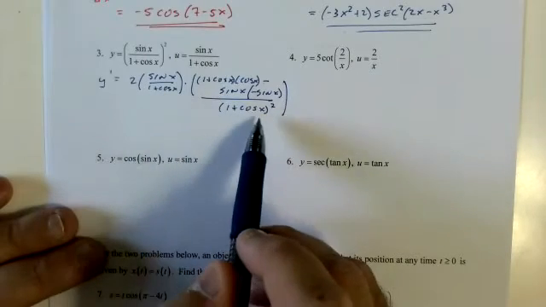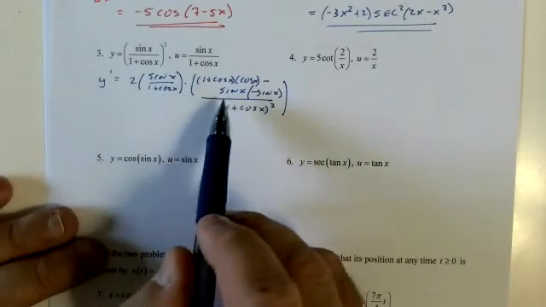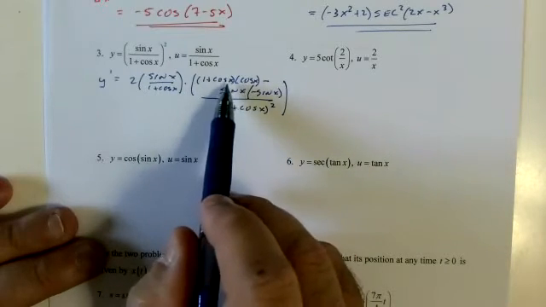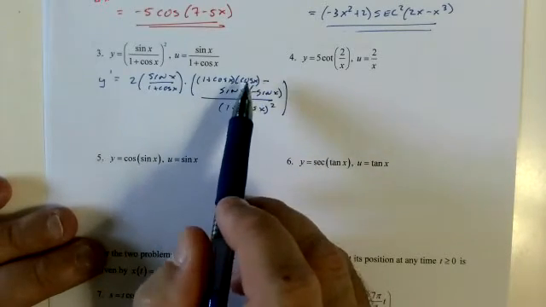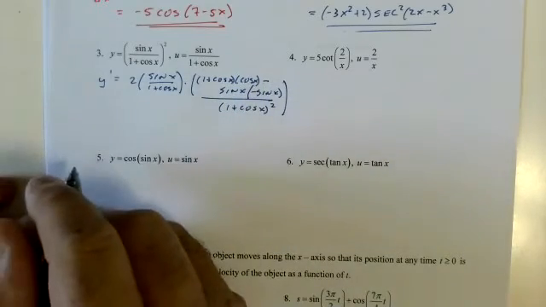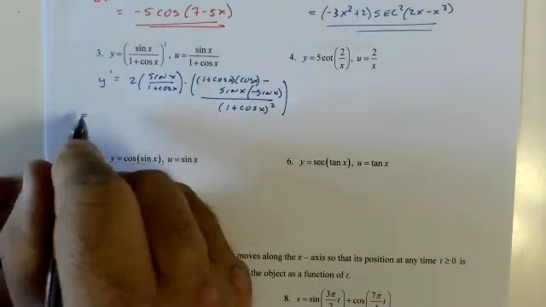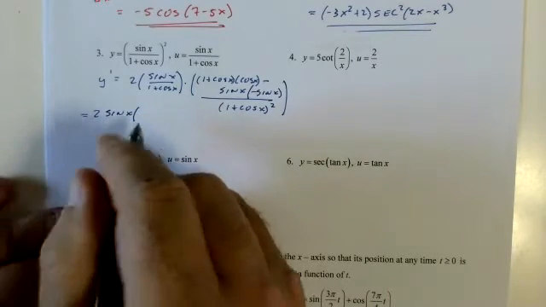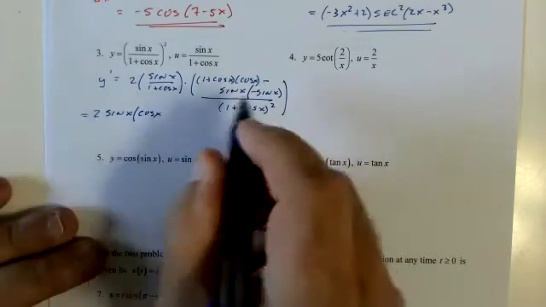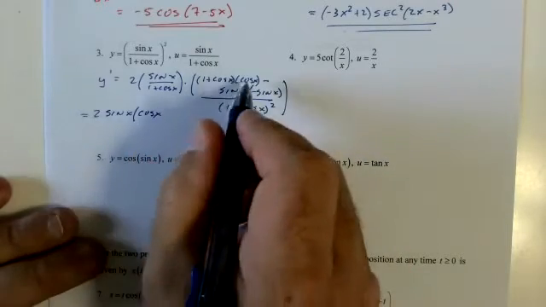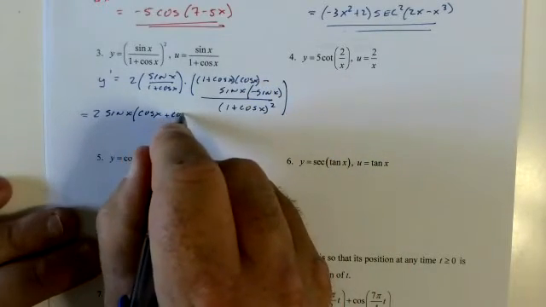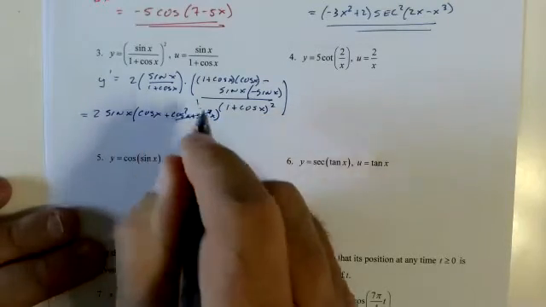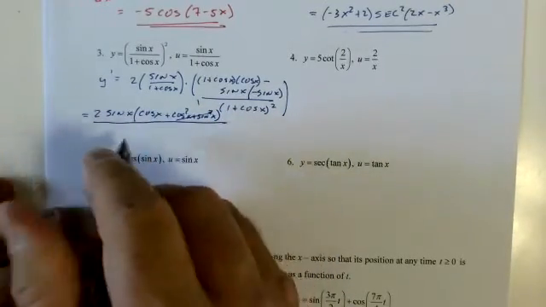Now we have 1 plus cosine x squared. We have cosine x plus cosine squared plus sine squared. So we can reduce this a bunch. Minus minus will give me positive. Cosine squared x plus sine squared x, 1 over.